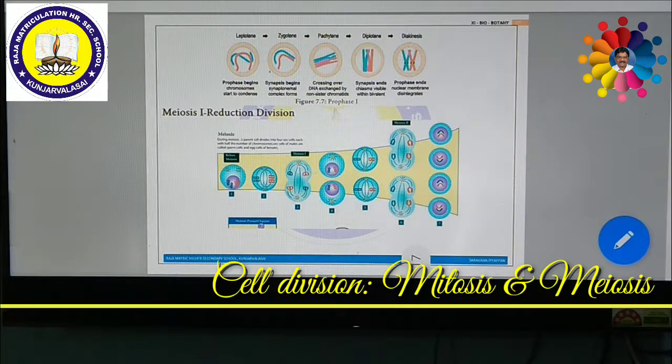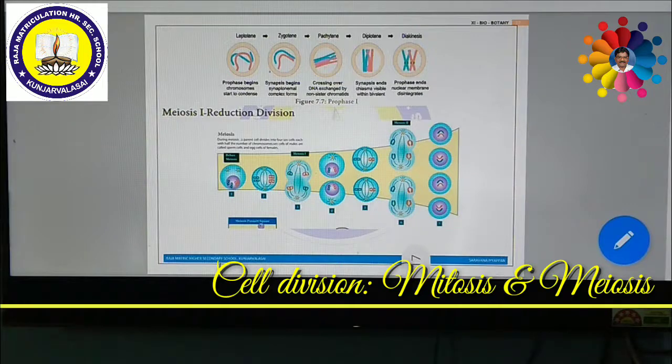Another important 5 mark question is, what are the differences between mitosis and meiosis? Let us see the differences between mitosis and meiosis. What is mitosis? What is meiosis? Already we discussed. In mitosis, only one division takes place, but in meiosis, it is divided into 2 stages, that is meiosis 1 and meiosis 2. The number of chromosomes remains the same in mitosis, but the number of chromosomes is halved in meiosis.